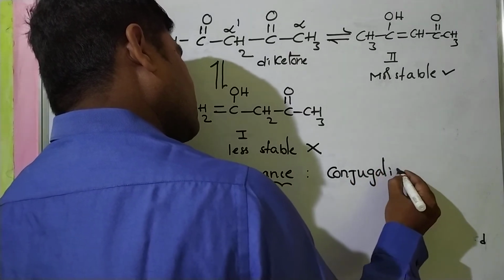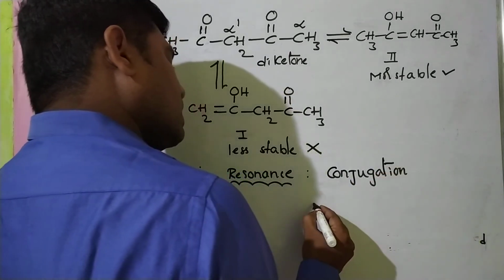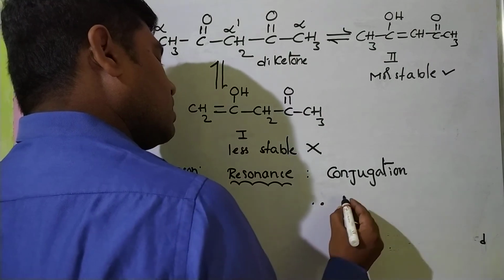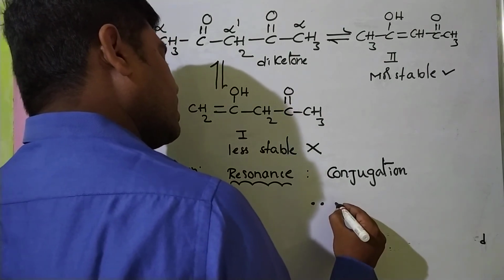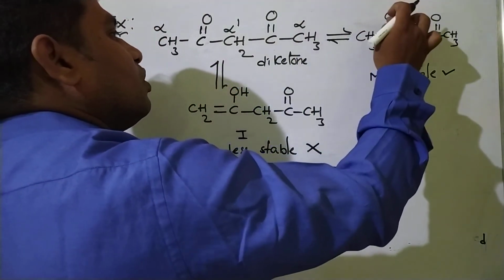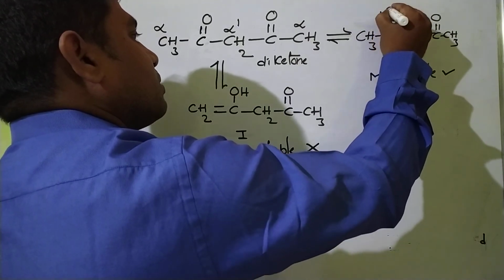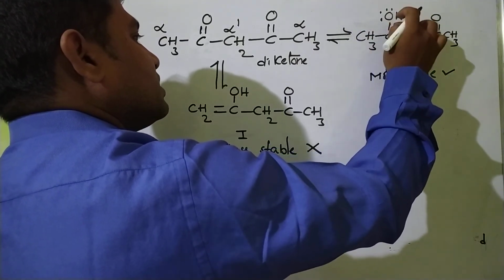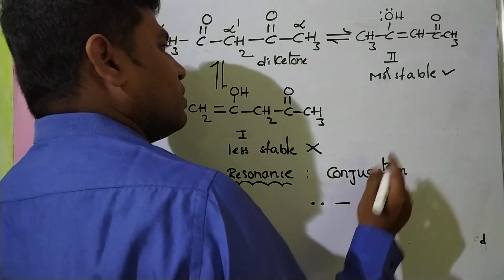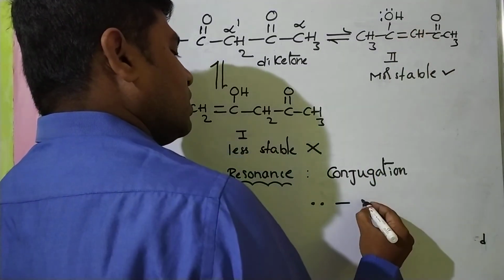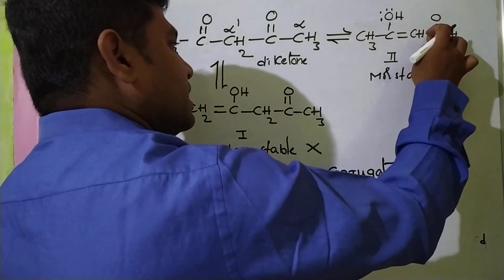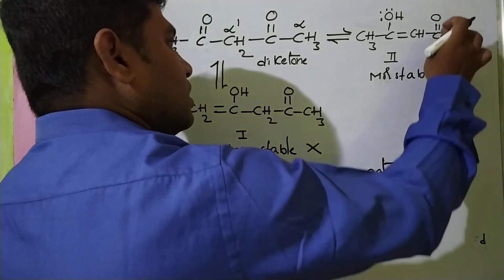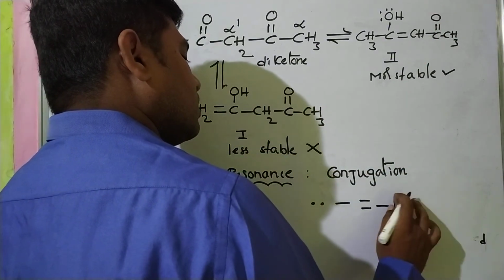Here, conjugation. Conjugation means single bond, lone pair. Here the oxygen atom has two lone pairs. So lone pair, single bond, then double bond, then single bond, then double bond.